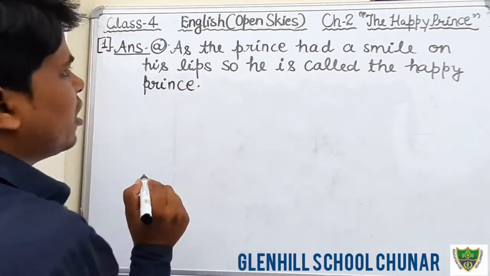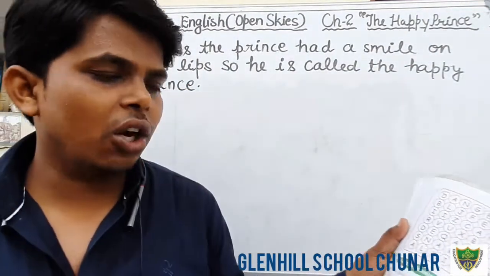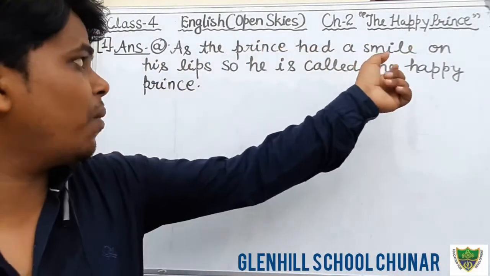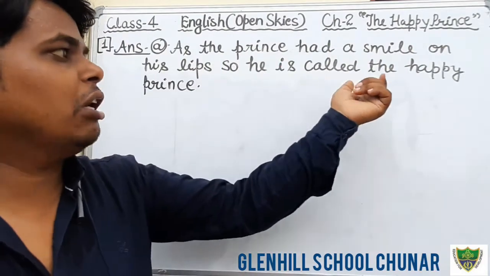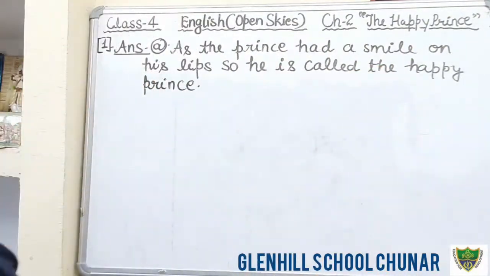Okay students, this is the answer of the first question. The question was, why was the prince called the Happy Prince? Because the prince had a smile on his lips, so he is called the Happy Prince. Okay students, just write down this answer. As the prince had a smile on his lips, so he is called the Happy Prince.